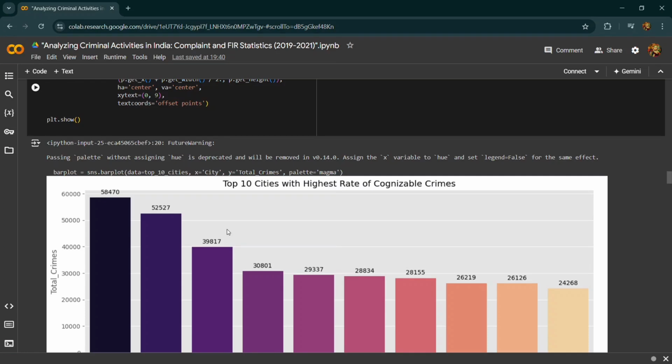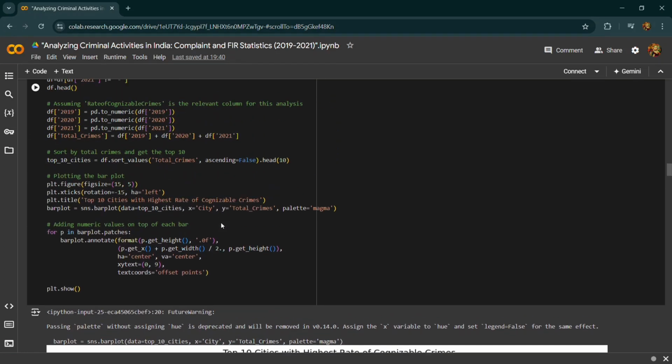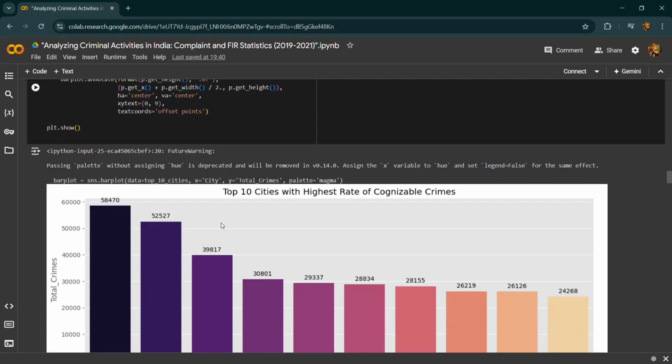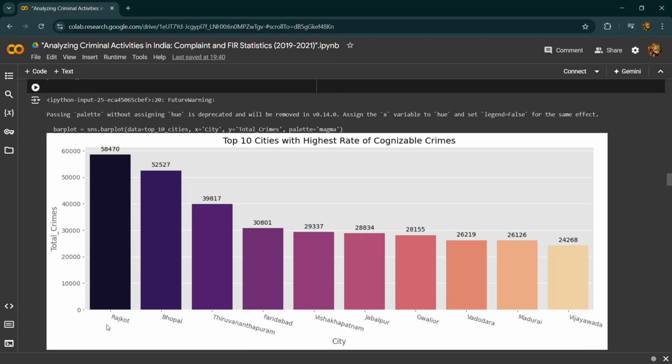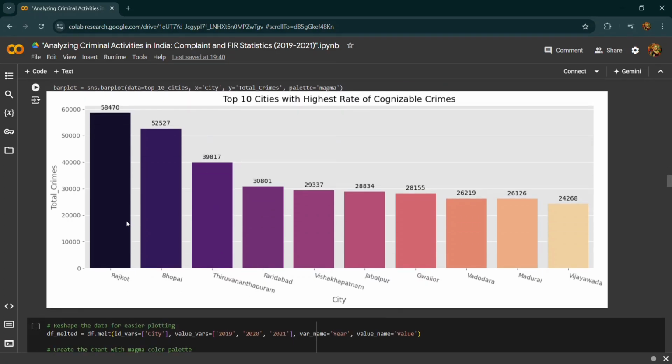Then we are giving some insights for the graph. The top 10 cities with the highest rate of cognizable crime: Rajkot has the highest total number of cognizable crimes, and Bhopal and Thiruvananthapuram also have a considerable number of crimes. After that, graph 2 is also there.